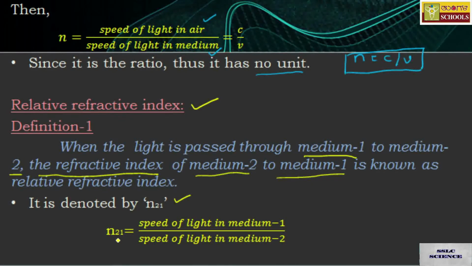Refractive index is given by n2 to 1, but the speed of light remains as it is, that is, from medium 1 to medium 2. So this is the first definition.